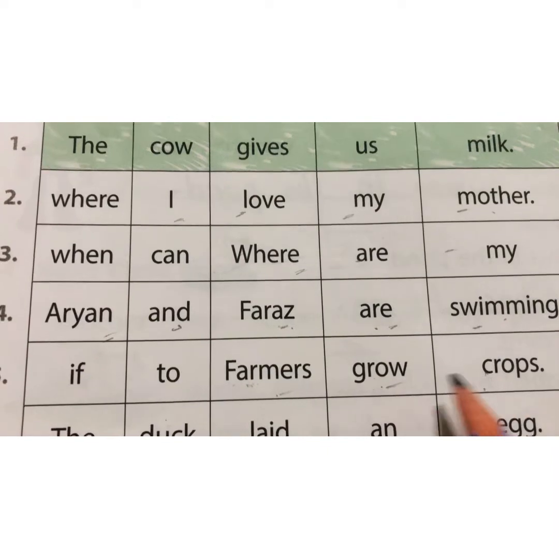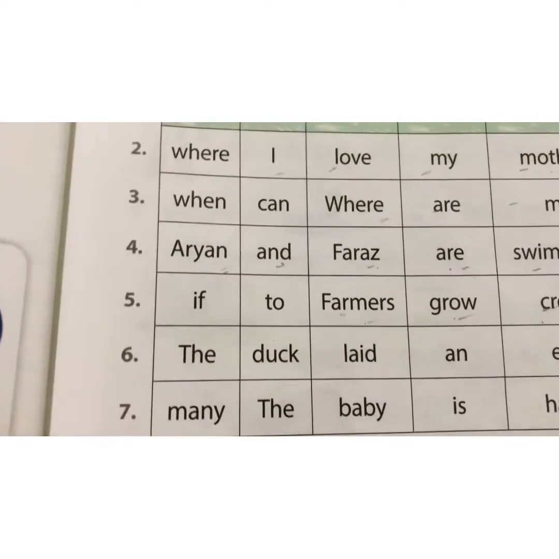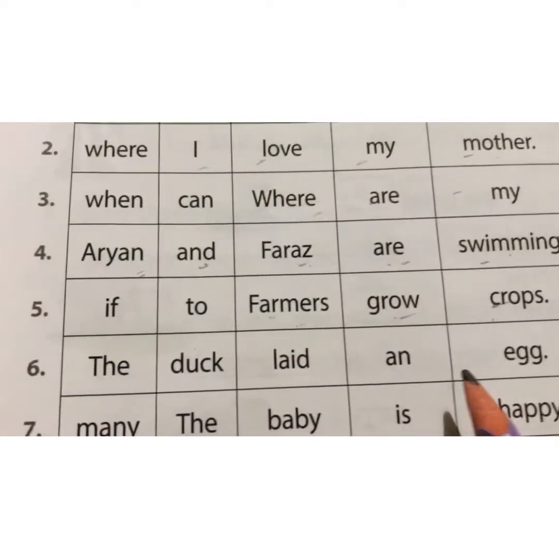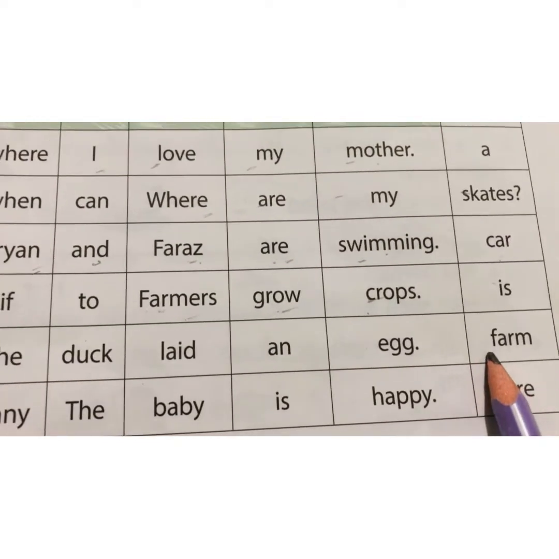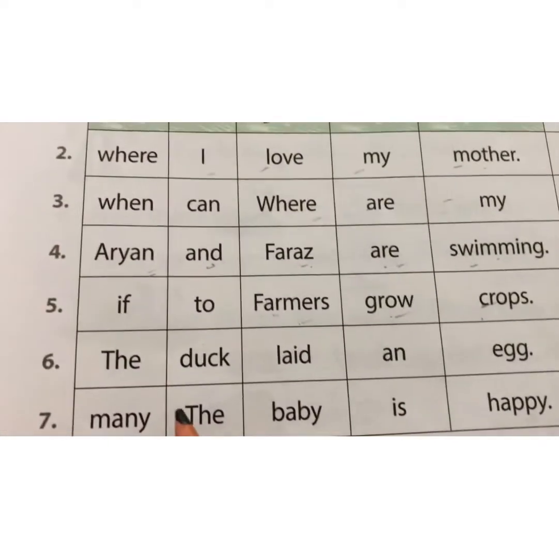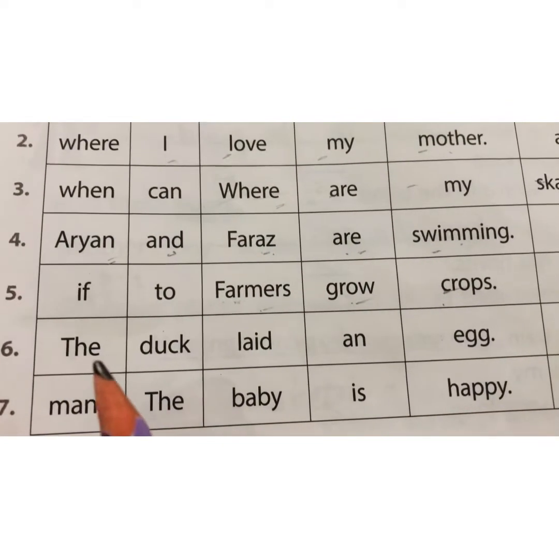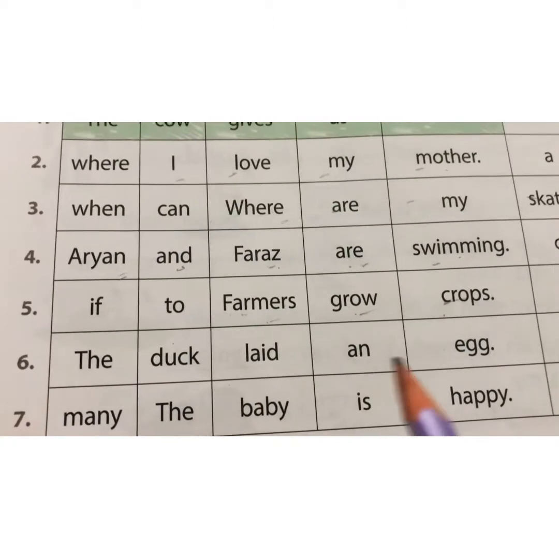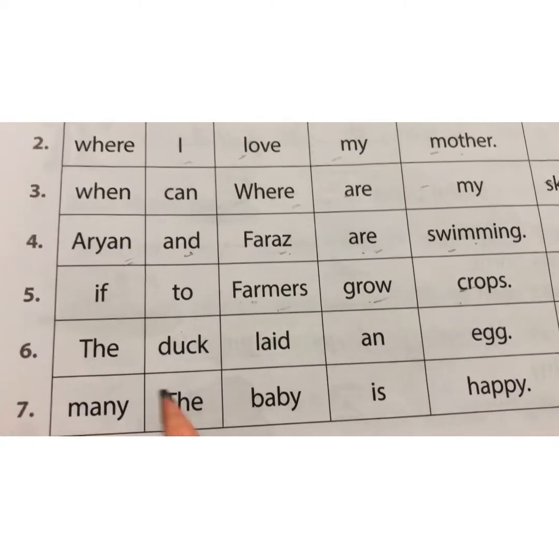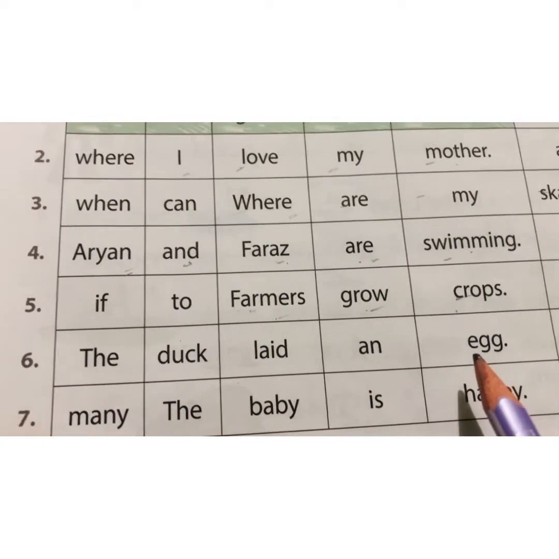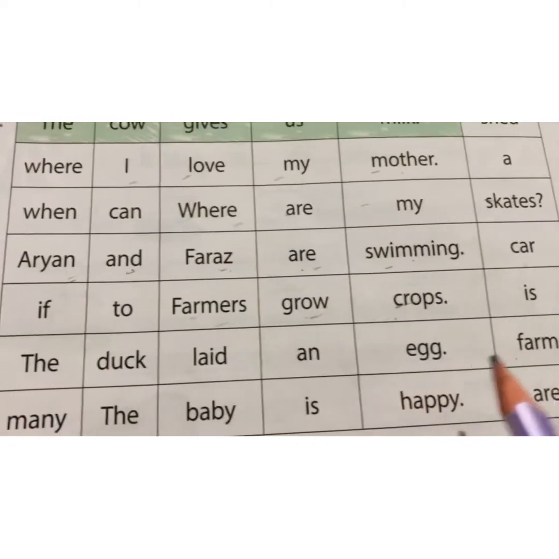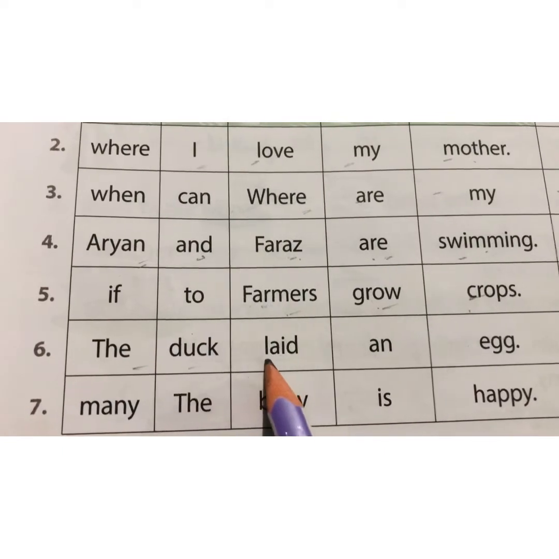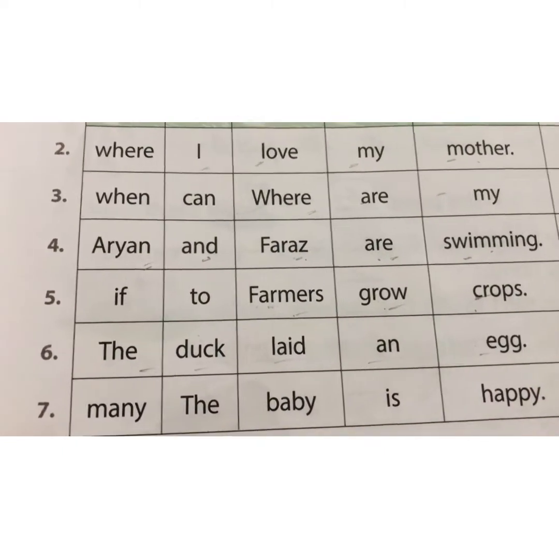Farmers grow crops. Sixth, the duck laid an egg. Farm. So what will be the correct sentence? Any guess? The duck laid an egg is the correct sentence. We will skip this word, farm. The duck laid an egg.